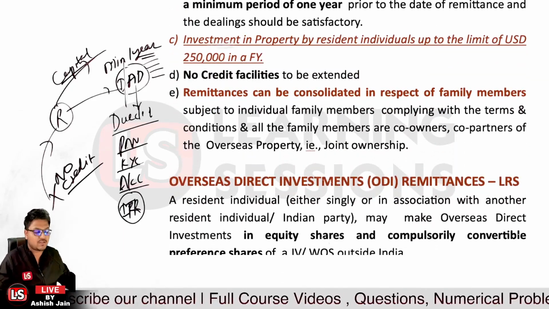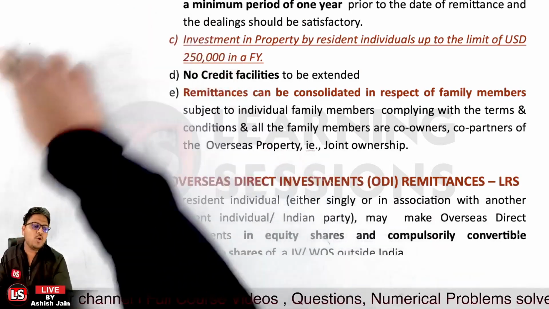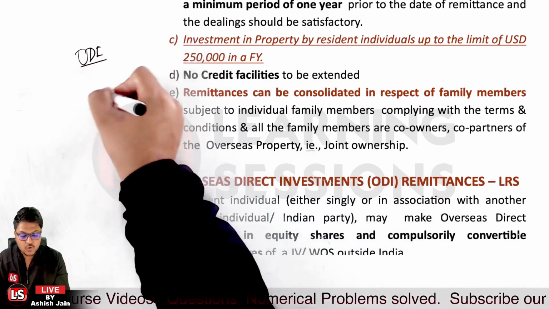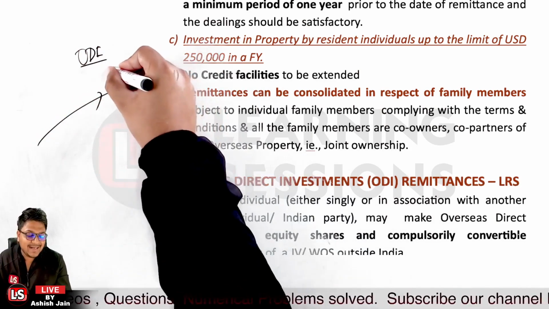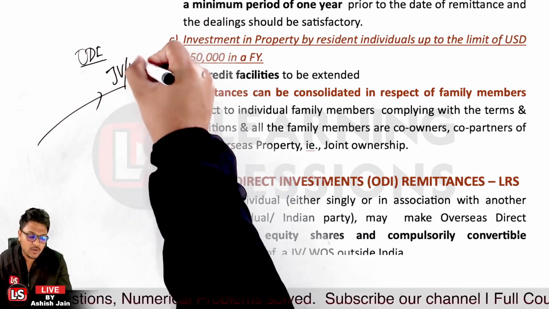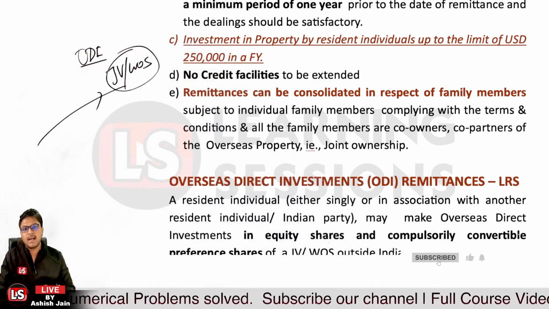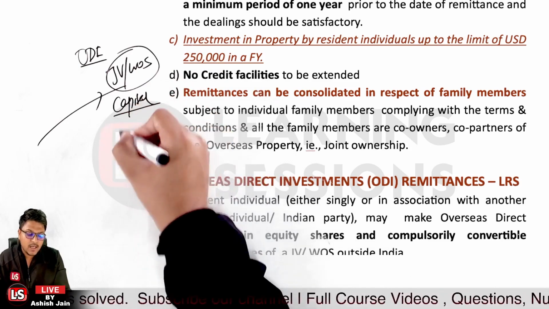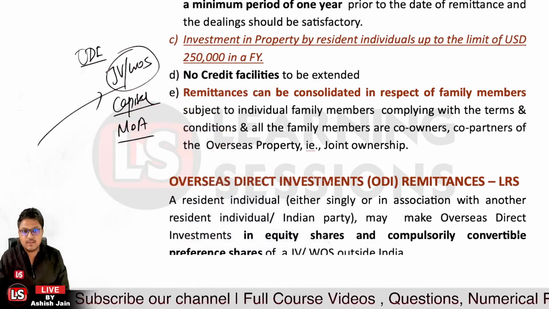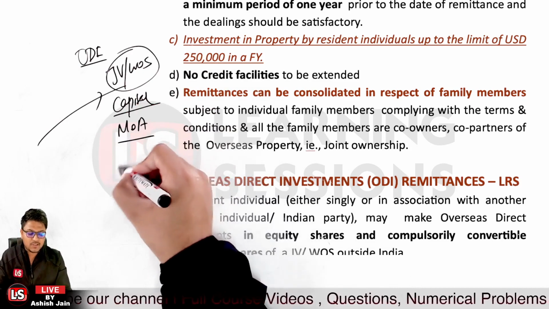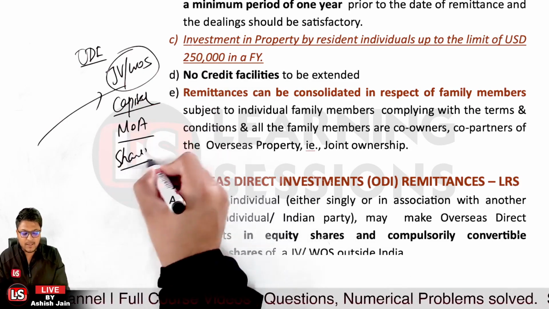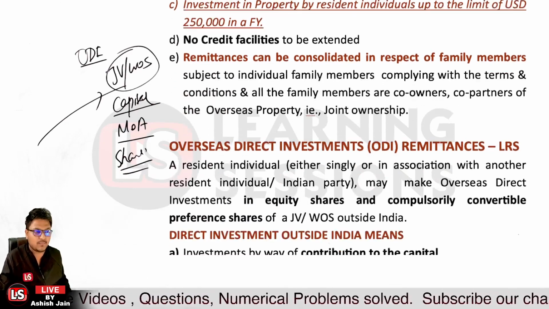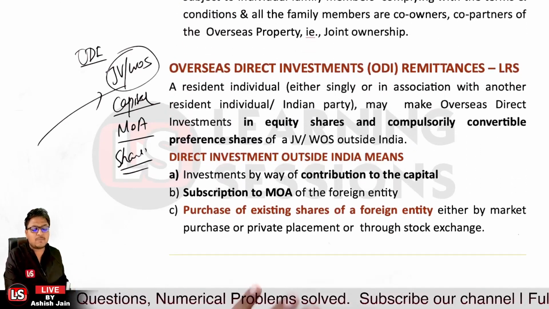Now, what is ODI? Overseas direct investment is related to investing money outside, directly into some JV or wholly owned subsidiary. It is related to infusing capital into these companies, subscribing to the MOA of these companies, or purchasing shares outside through a private placement. Okay, so that's related to direct investment, and it can be done in this particular manner.